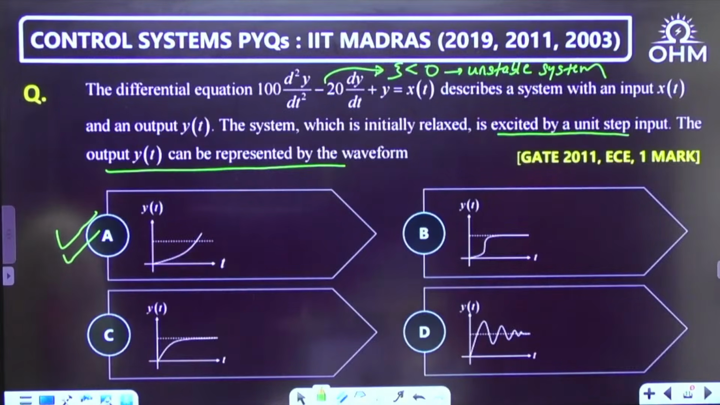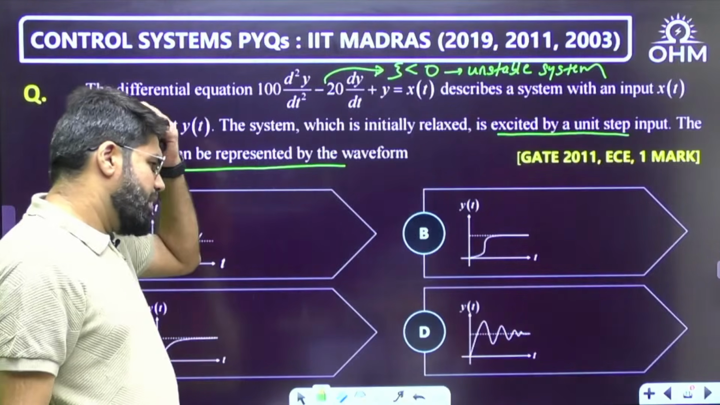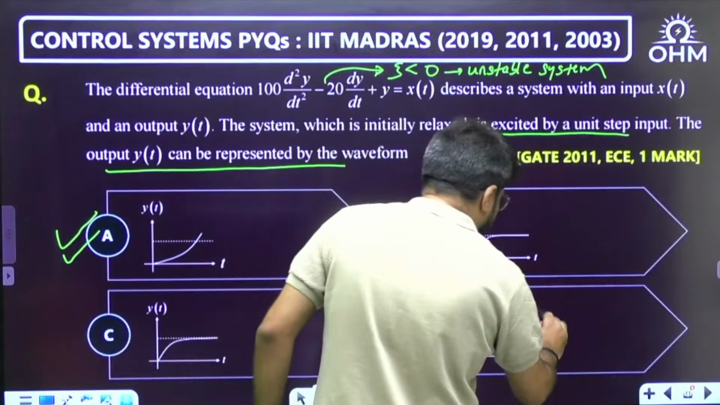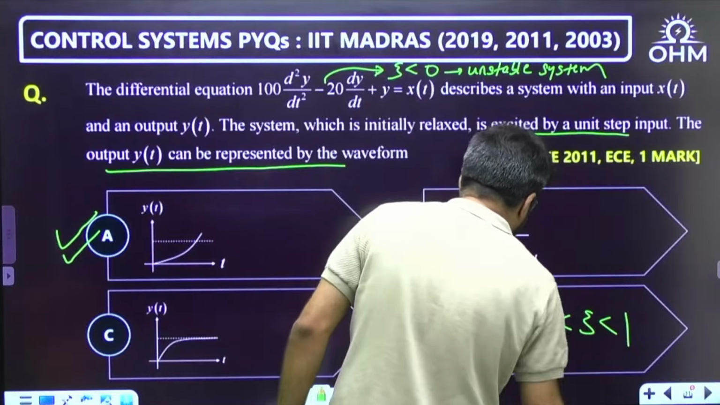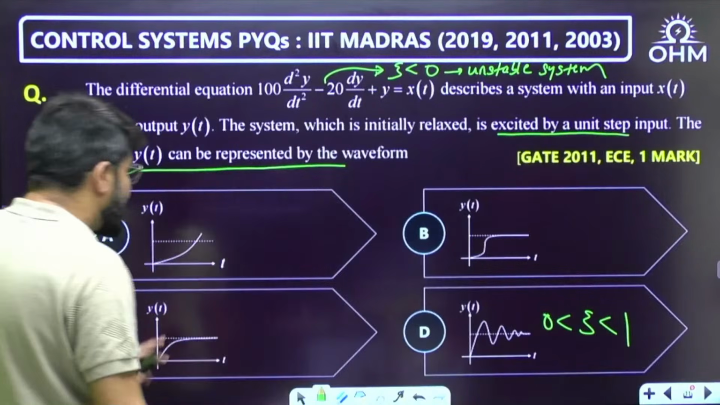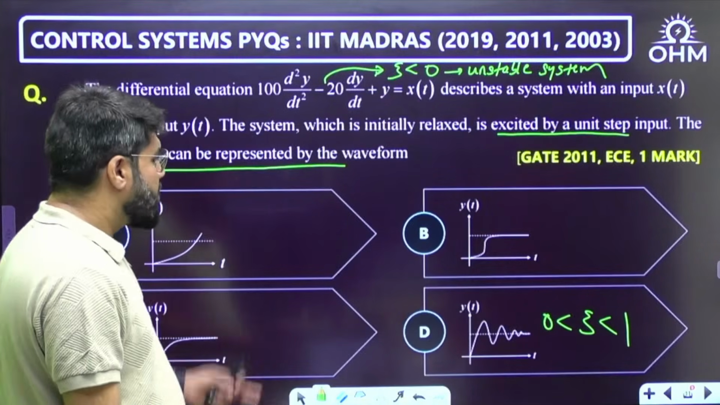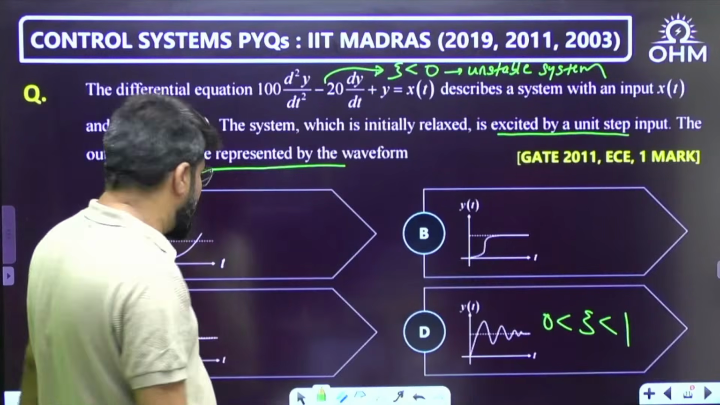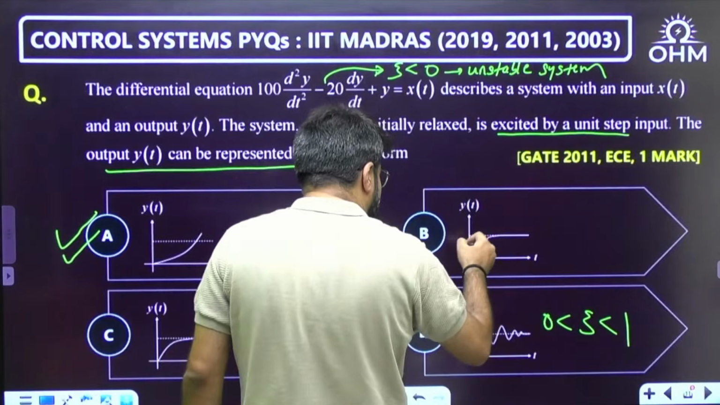That is what you can directly mark. This is how you should treat a 1 mark question. Answer has to be A. Because this other waveform is underdamped, which is obtained for zeta between 0 to 1. This one is like overdamped. I think there is some typing error here. Here the intent was to make it critically damped,